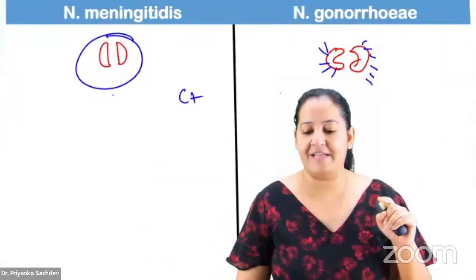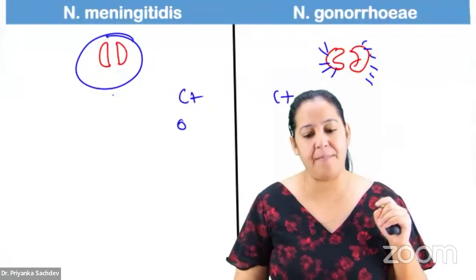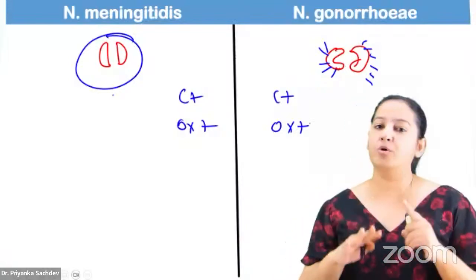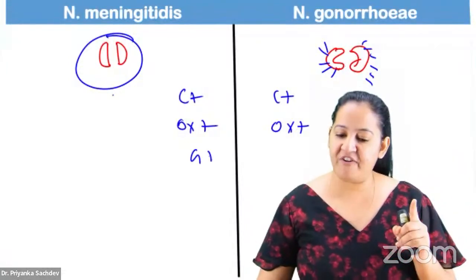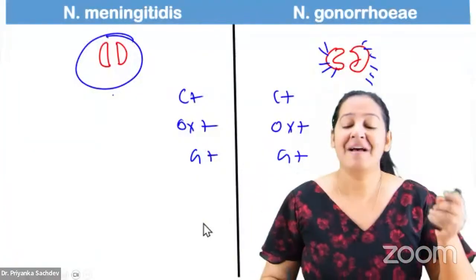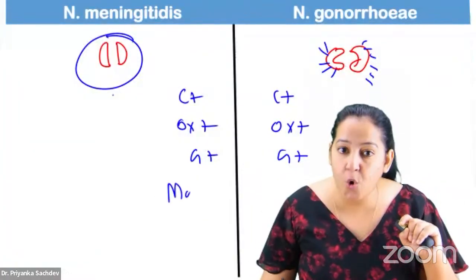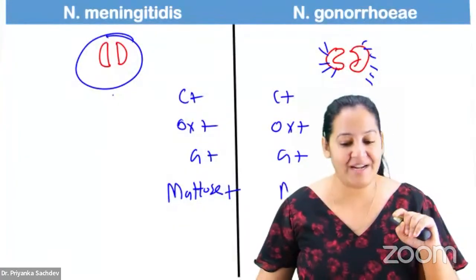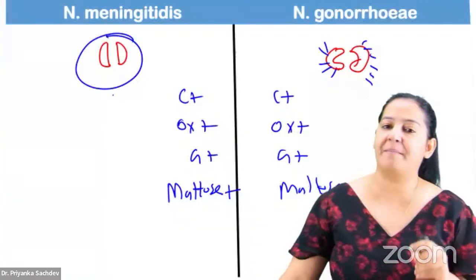Both of them are catalase positive. Write down, both of them are oxidase positive. Both of them ferment glucose. Till now, I cannot differentiate them. So how to differentiate them? The main thing to differentiate them is maltose, not glucose. Maltose is fermented by meningitidis, but maltose is not fermented by gonorrhoeae.